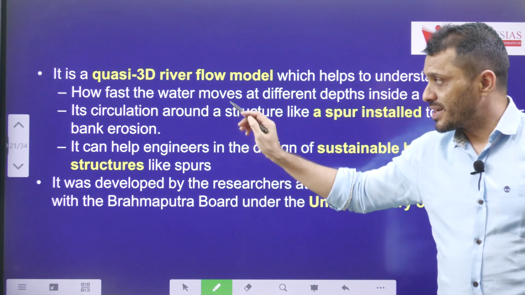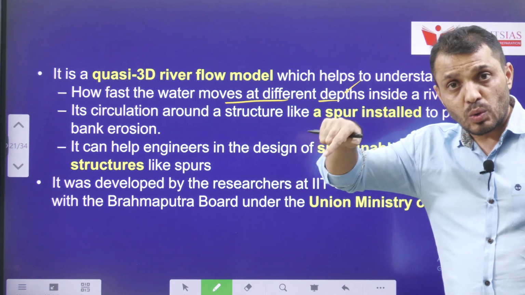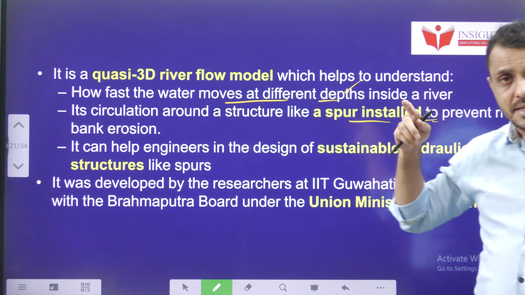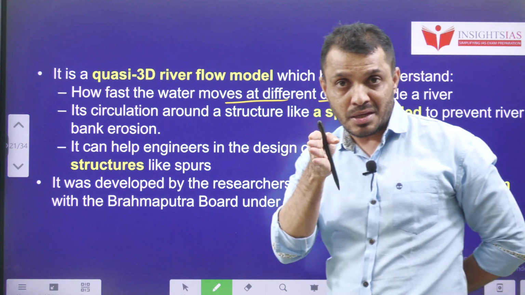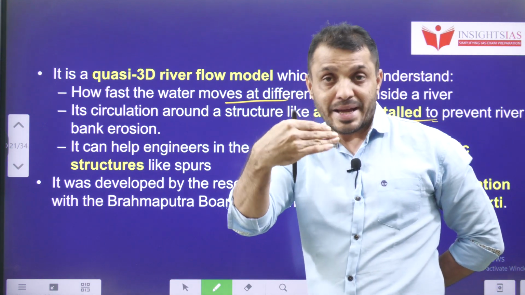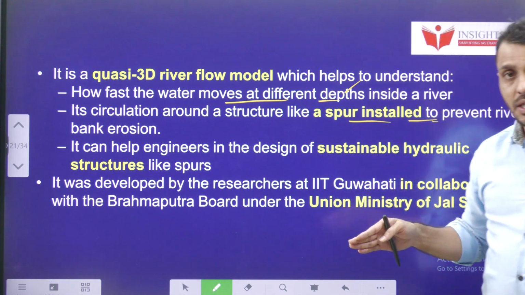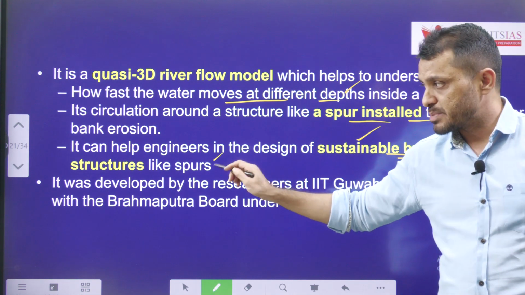What it does is provide how fast the water is moving at different depths and how the water circulates along the spurs installed. You know that the installation of spurs in the river helps in the reduction of river bank erosion. Okay, the spurs will prevent river bank erosion. It can help engineers in the design of sustainable hydraulic structures like spurs.